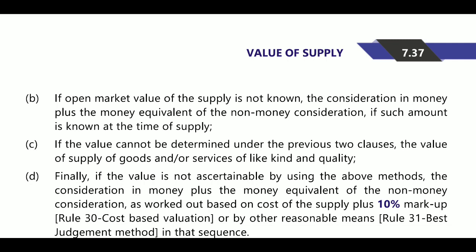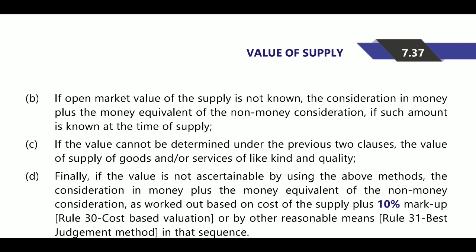total consideration in money, whatever money you are receiving, plus an amount equal to the consideration not in money, whatever you are not receiving in money but whose cost is different, that amount will be calculated. First we see the open market value.